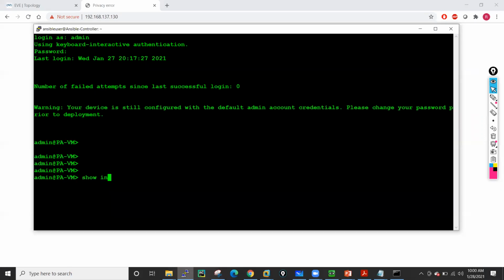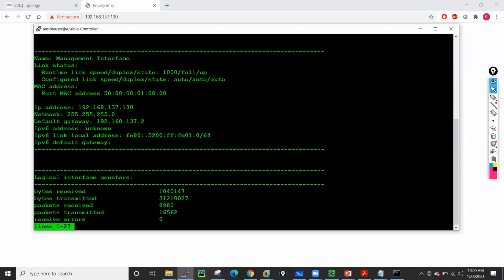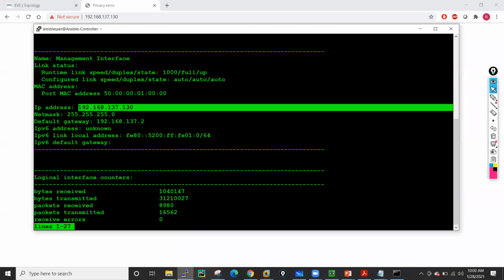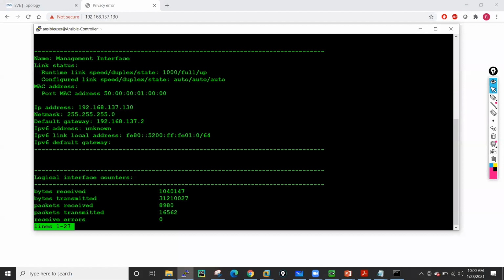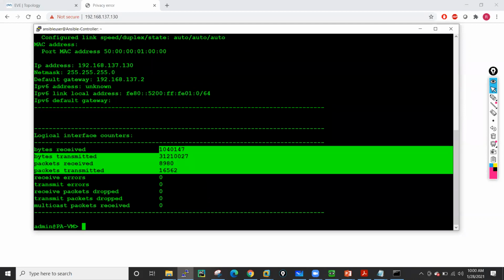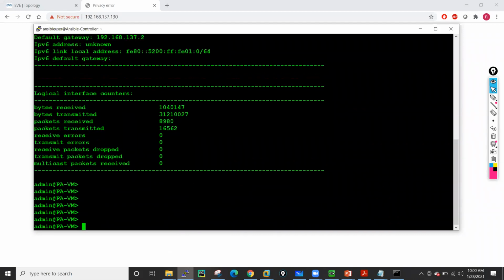So show interface management is the command which we use to see the default gateway and the configuration we have in management. This is the MAC address, this is the IP address, this is the netmask, this is the gateway, IPv6 details, and the packet details which we have received. And now we are getting access using the newly configured IP address.